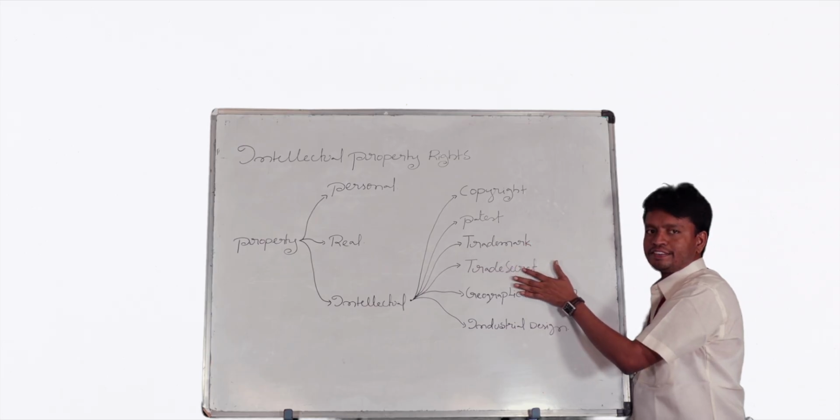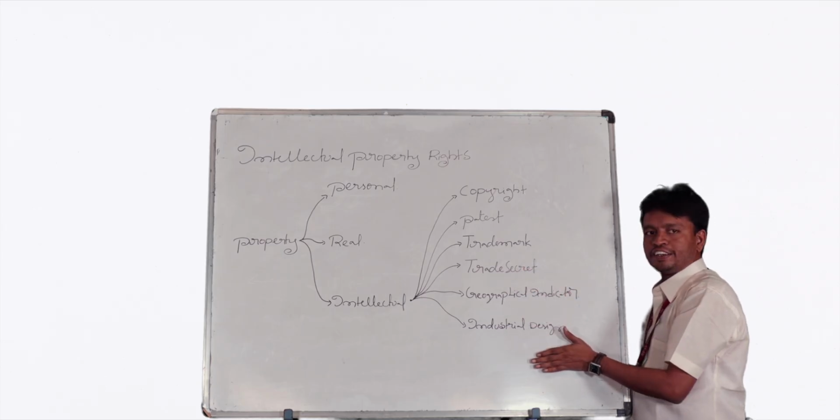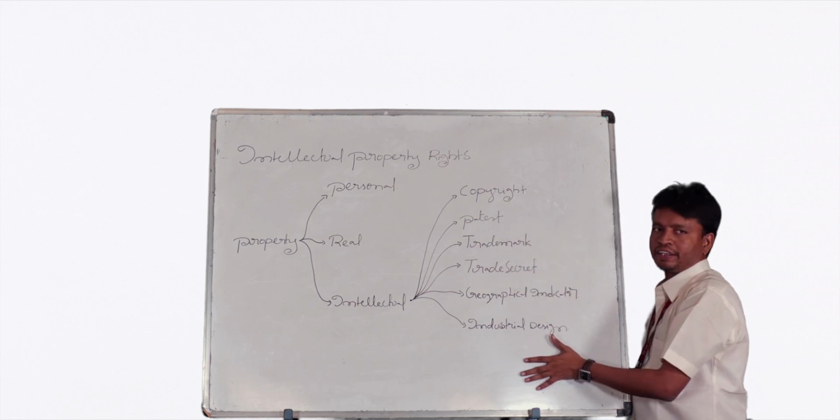Trade secret has no protection period because it's confidential and belongs to your inner discipline. Geographical indicator, we have 10 years. Industrial design, we have 10 years. This is the protection period for all intellectual property rights.